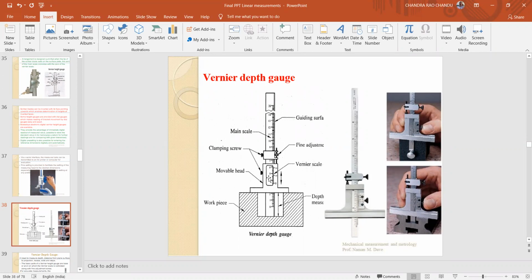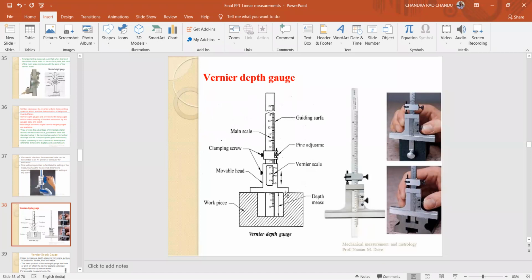Here it also has a movable head, and here the main scale, the fine adjustment, and the vernier scale on the mobile head. This mobile head is allowed to move on the vertical main scale, and here it has the flat base. If you observe, this is the flat surface.